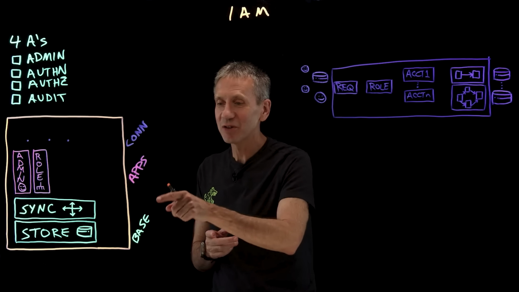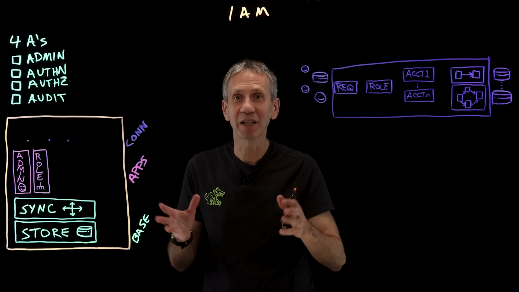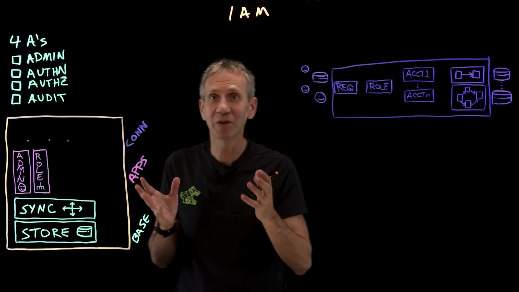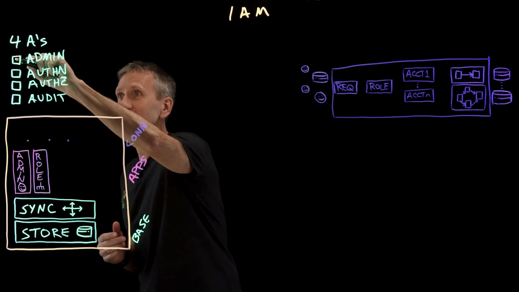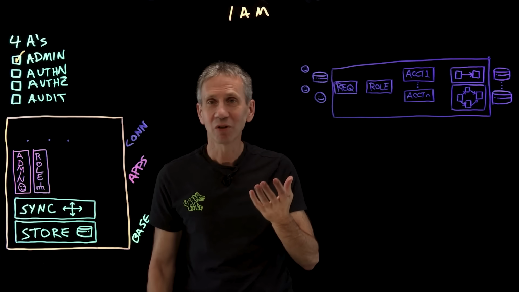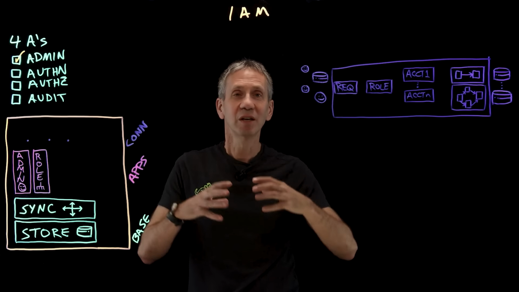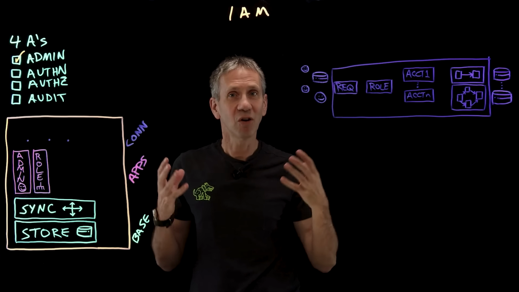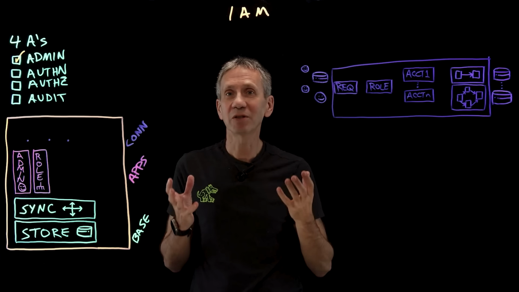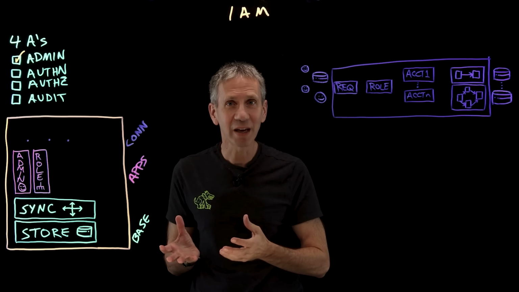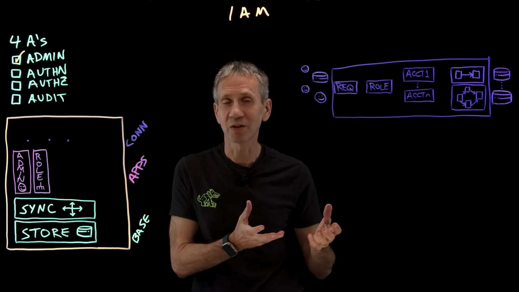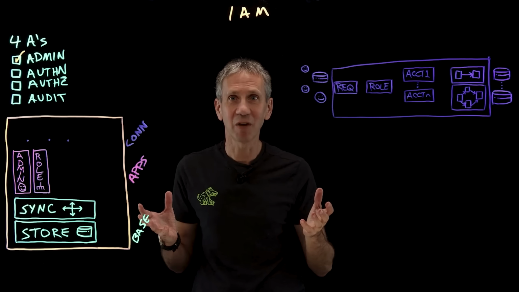Okay, now we've covered the base, the foundation, the plumbing of an identity and access management architecture. Now let's get into the real capabilities. First of all, we're going to talk about administration. That's where we create accounts, we delete accounts, we update accounts, we change privilege levels, all of this kind of stuff. It's an administrative task. And the term that's often used is identity management, or identity governance has now become a more popular term for this. But these all kind of mean the same thing.